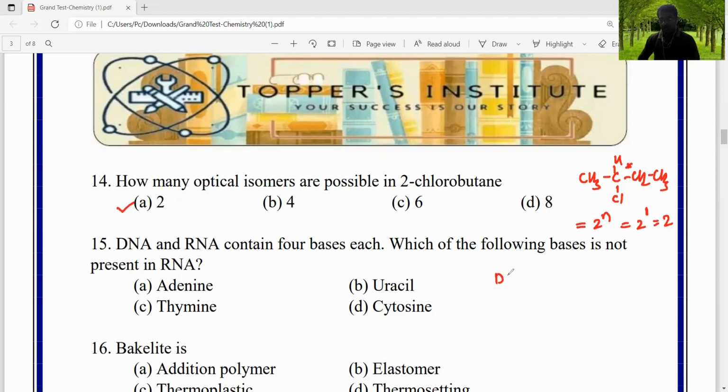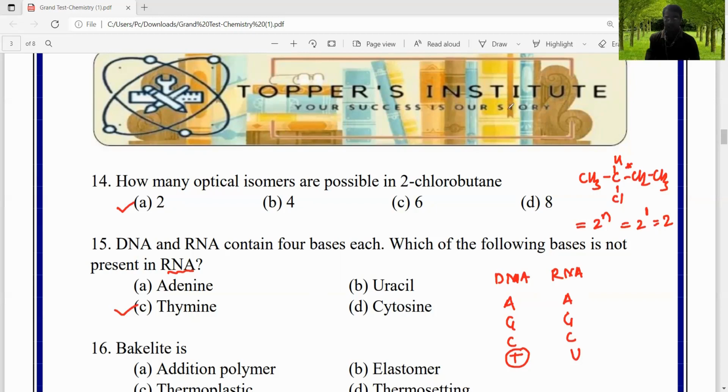We know that DNA is made up of adenine, guanine, cytosine, and thymine. RNA is made up of adenine, guanine, cytosine, and uracil. So RNA does not contain thymine. Therefore, C is the correct answer, right?